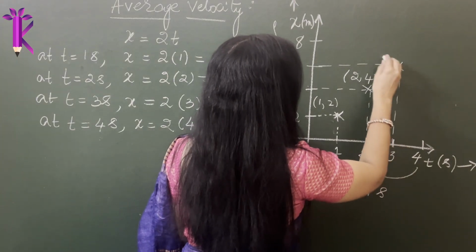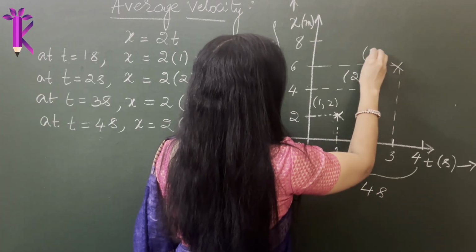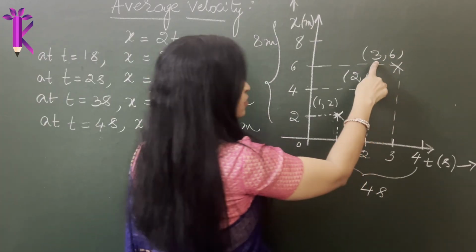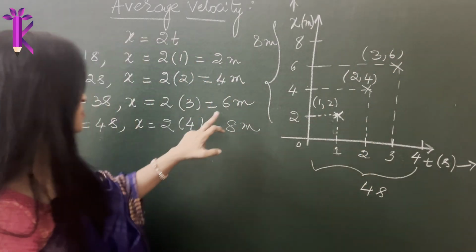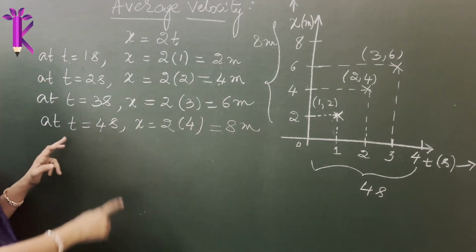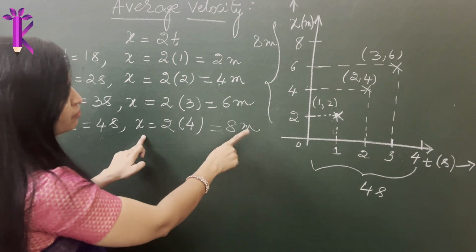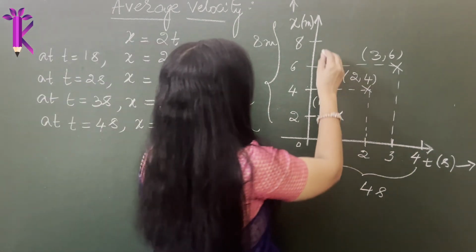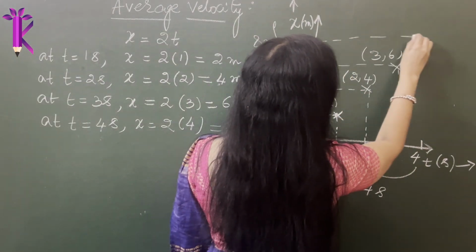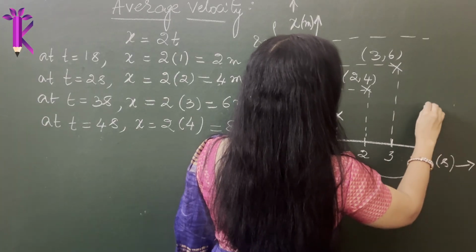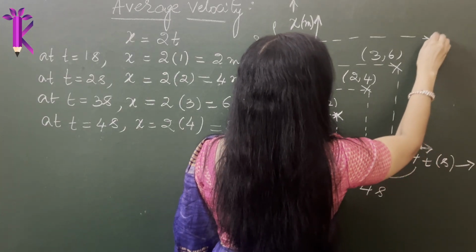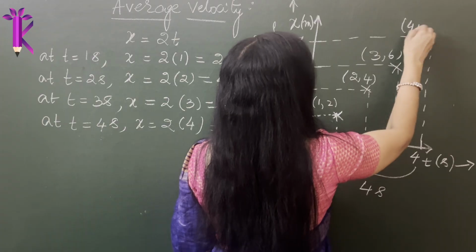So this will be your third point, that is 3, 6. At t equal to 3 seconds, it covered a displacement of about 6 meters. Now at t equal to 4 seconds, it covers a displacement of about 8 meters. So this is your final plot, right? This will be your final point, which is 4, 8.